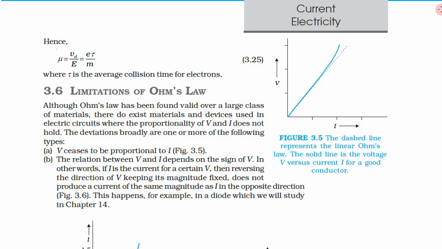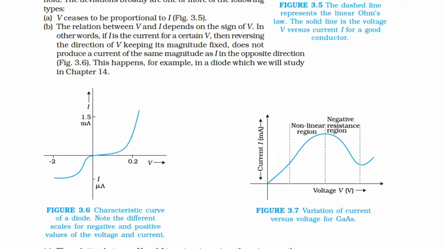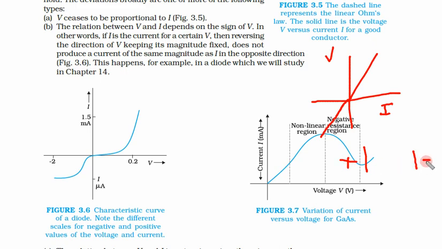Now the second limitation, let us see what it is. In the first case, this was the IV graph, this was V, this was I. If we increase the voltage in the negative direction, we would get the current in the negative, that means reverse direction. That means if this side is positive, this side is negative, the current is from this side to this side. In the same conductor, if we change the direction of voltage, that means this is positive, this is negative, then the current would be in this direction but of the same magnitude.